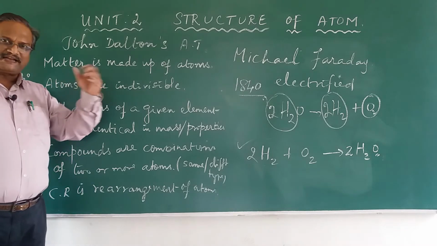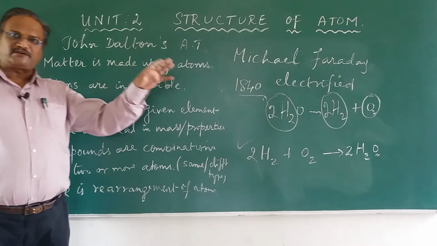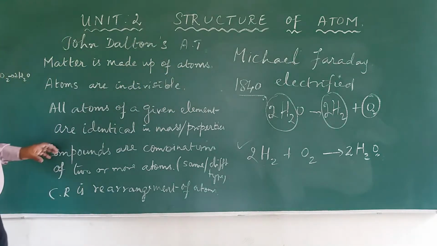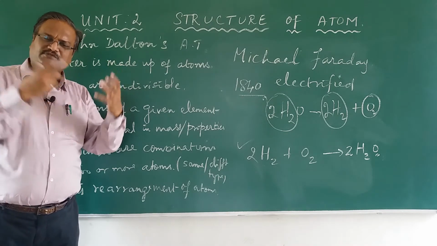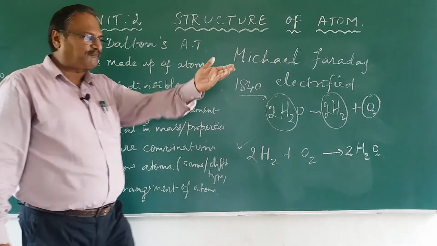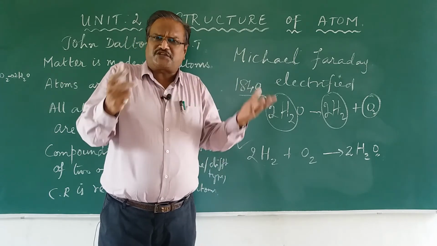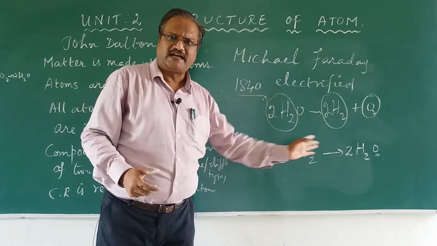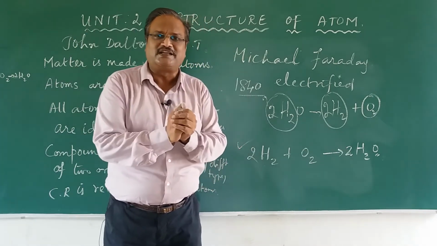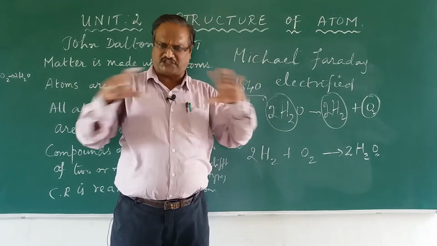What he said is, matter is made up of atoms and atoms are indivisible. And all atoms of a particular element will have similar properties and similar mass and everything. So, different atoms combined together to form compounds with a different ratio, constant proportion and multiple proportion. Conservation of mass. Mass is conserved. Hydrogen atomic mass is 1. Oxygen atomic mass, you take for example 32. Then you will find that the masses remain the same.